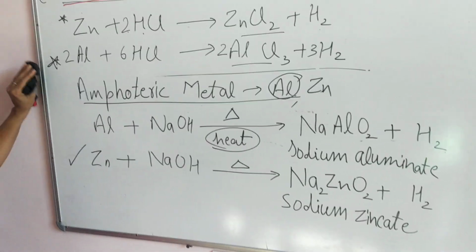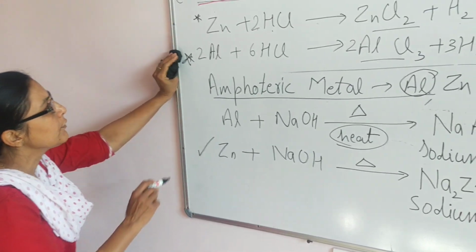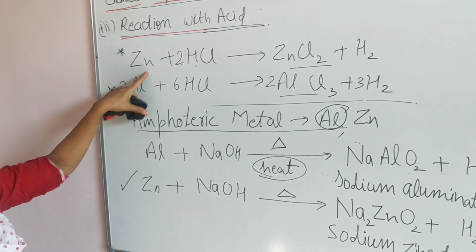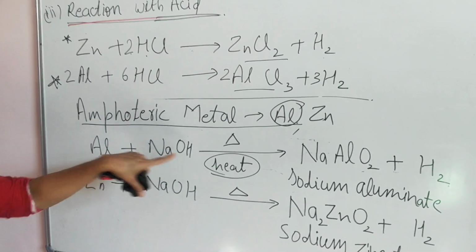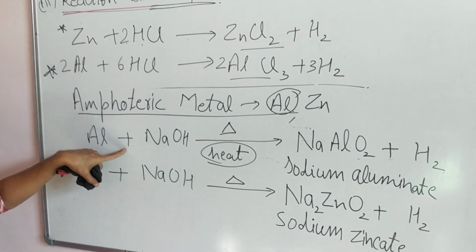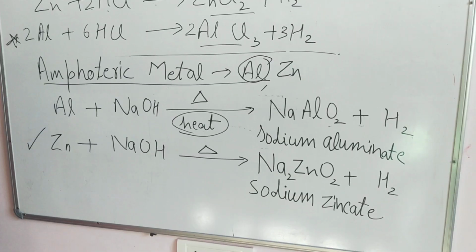Got it? So these particular reactions are so popular which will prove the amphoteric nature of these two metals. And here also base, strictly you have to take NaOH according to the requirement of your syllabus. Okay. Now next reaction in the queue.